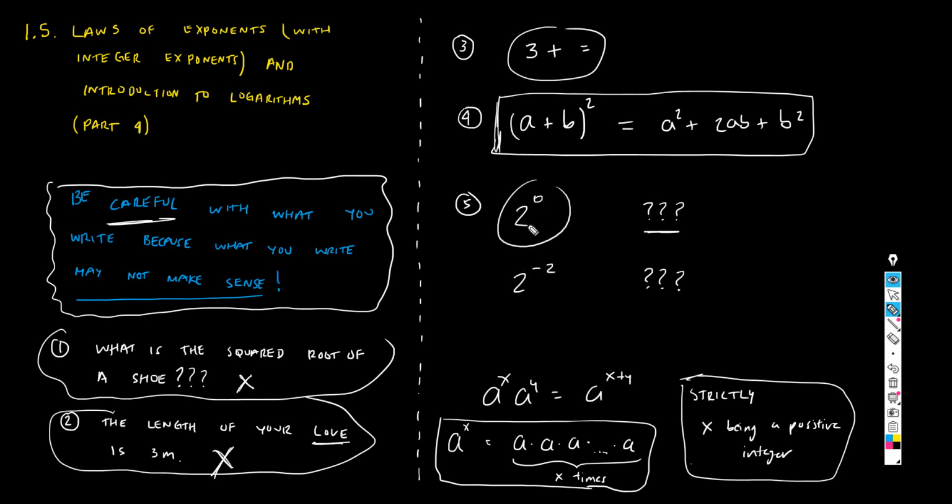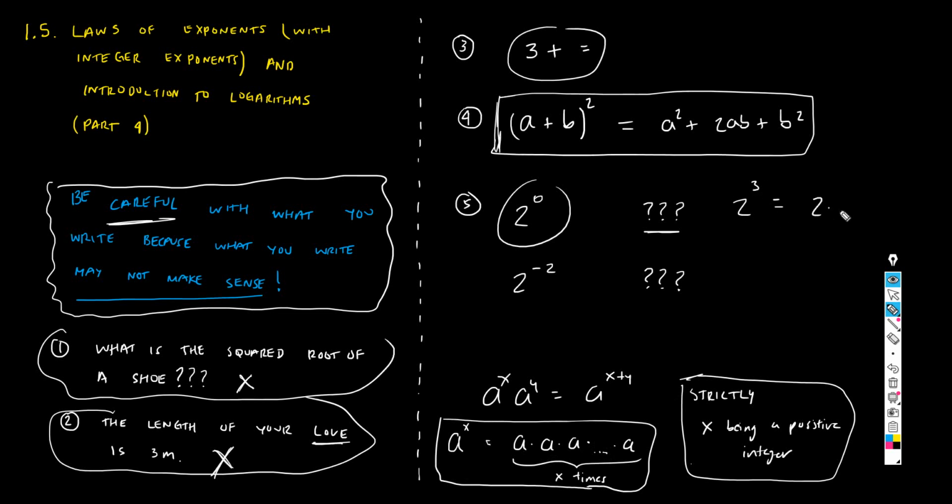This is an expression. What makes this nonsensical? Because if this is the definition that I gave you, that a to the x is equal to a times a times a blah blah blah times a x times, then what does it mean to multiply the number 2 0 times by itself? Because I understand what this means. Given this definition, I perfectly understand what this symbol means.